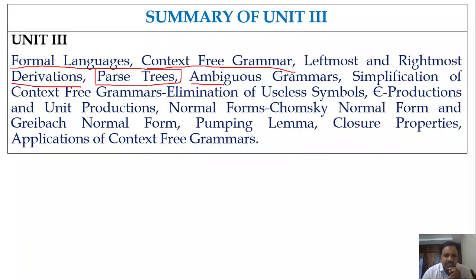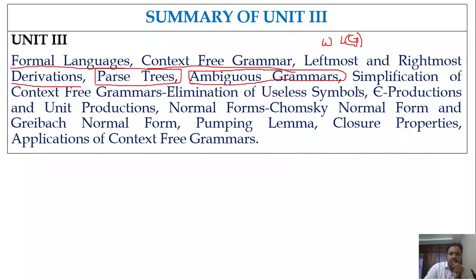And next we have seen what an ambiguous grammar is. A grammar is considered ambiguous if for some string w in L of G there exists more than one LMD, or more than one RMD, or different parse trees. Then that particular grammar is considered an ambiguous grammar. So we have seen how to prove that a grammar is ambiguous.